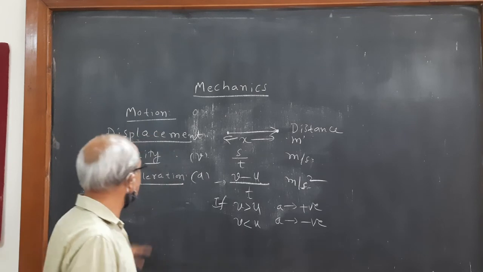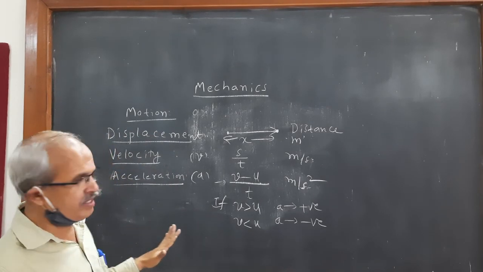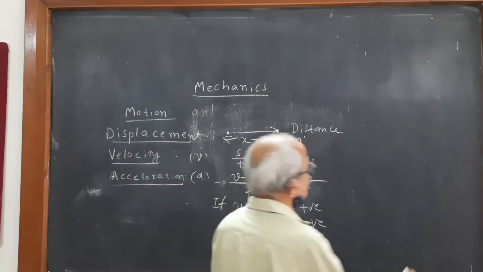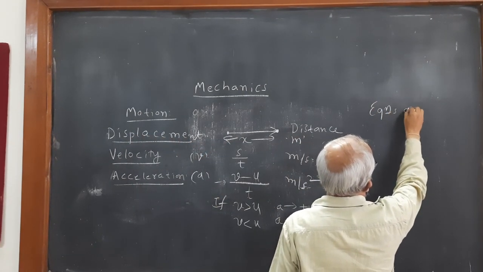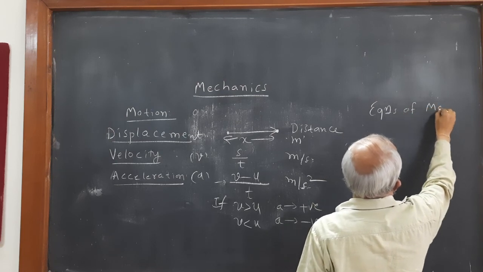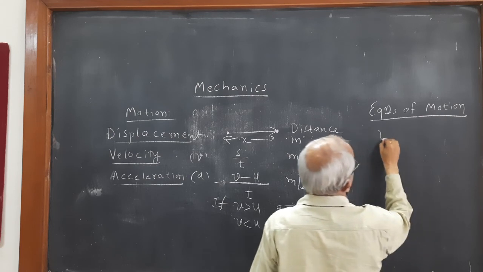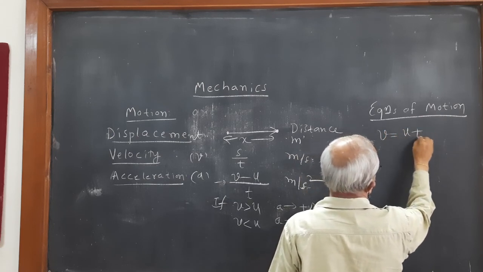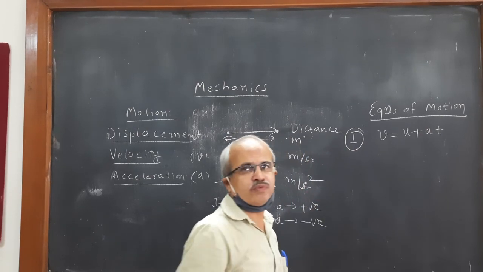So on the basis of this, knowing the terms of these three, you can now write the equations of motion. Equations of motion. These are V is equal to U plus AT. This is the first equation of motion.